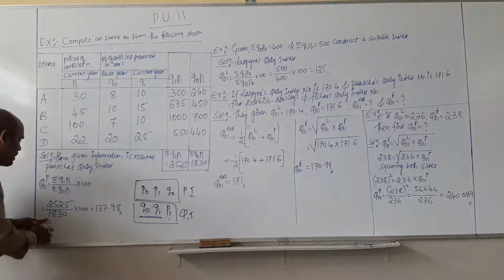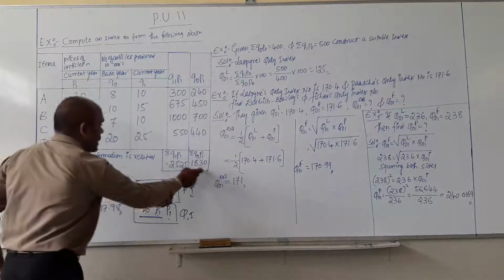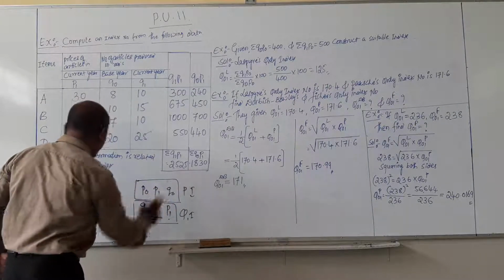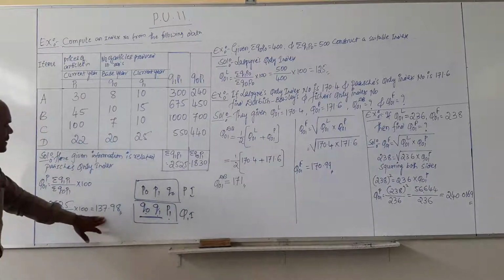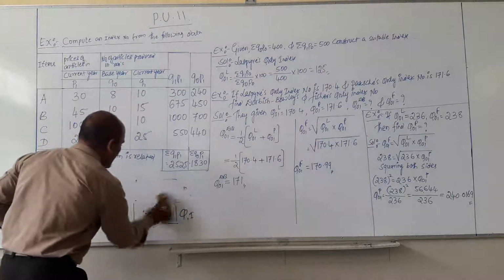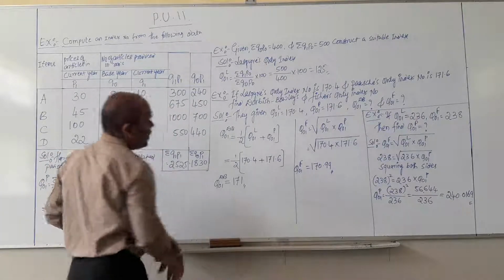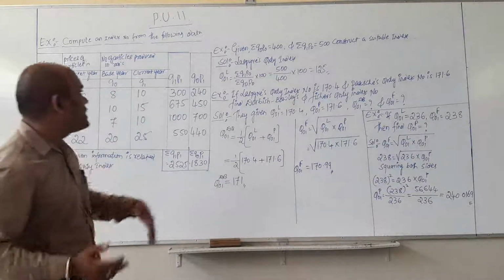2525 divided by 1830 into 100, we already calculated and I already mentioned in the problem. Then the final answer is 137.98, that is the index of Paasche's. Okay, then we will move on to the questions relating to 2 marks questions they may ask in the examination.